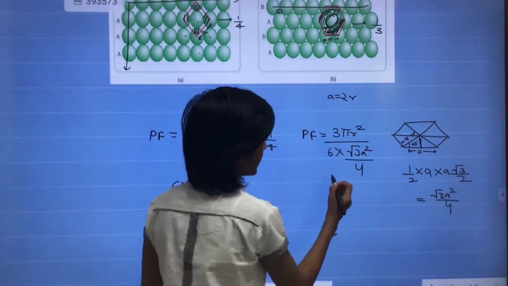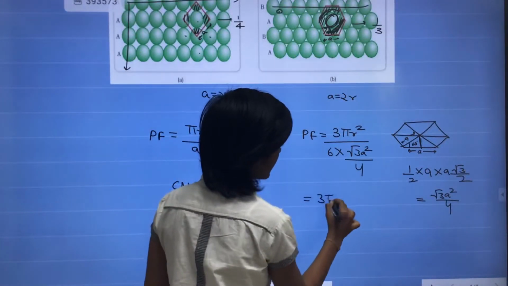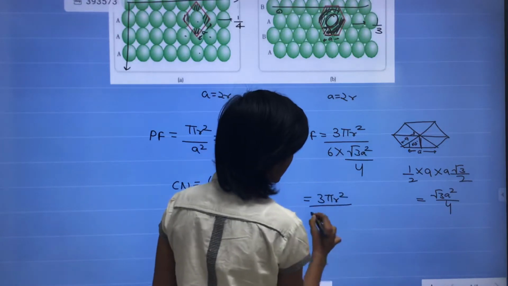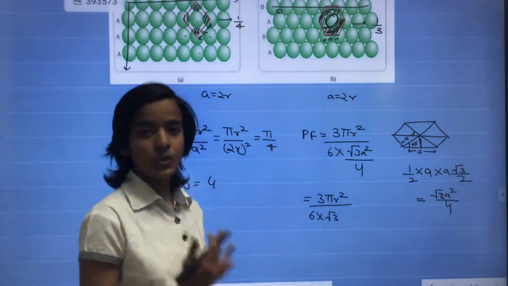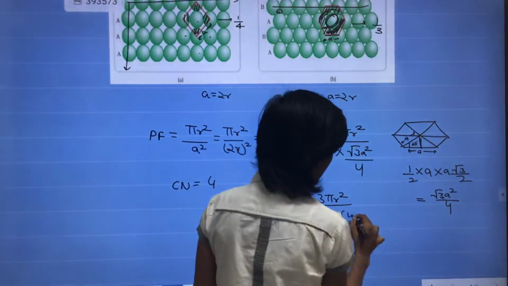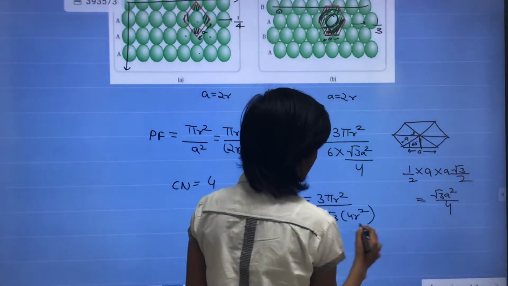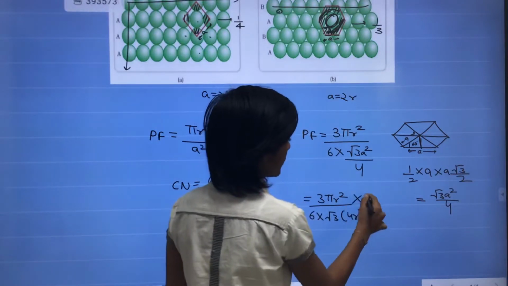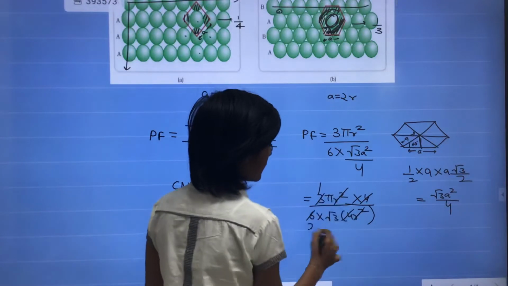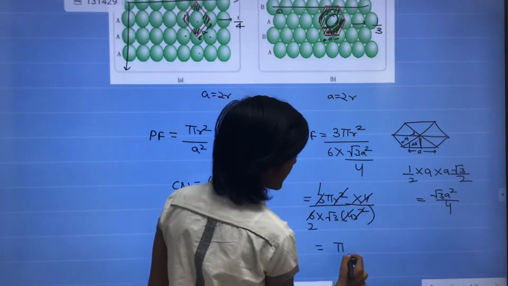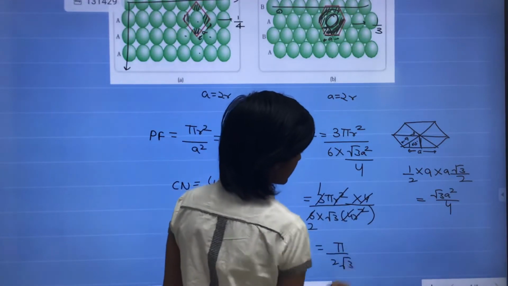Then we put the values: 3 pi r square upon 6 into root 3 a square, and the value of a is 2r, so the square of this is 4r square. The 4 cancels, r square cancels, and this is pi by 2 root 3.